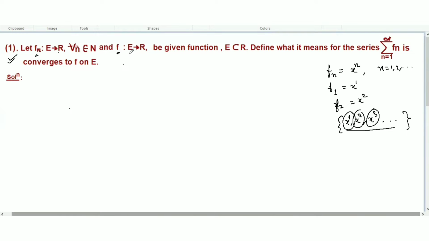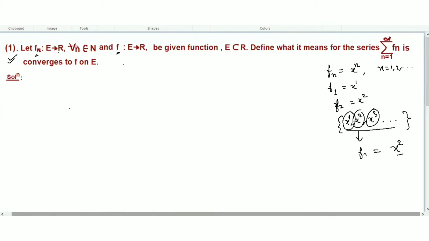And f means any one function like fn, say x square. So picking one function here, f is a given function, where E is a subset of real numbers. We have to define what it means for the series. Now fn becomes a series. What does that mean?